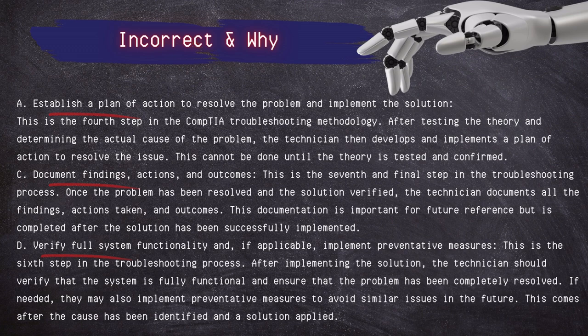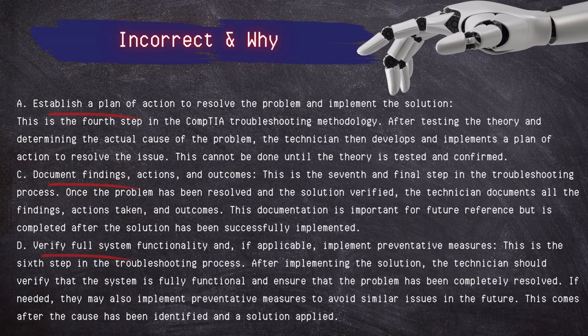Document findings, actions, and outcomes. This is the seventh and final step in the troubleshooting process. Once the problem has been resolved and the solution verified, the technician documents all the findings, actions, and outcomes. This documentation is important for future reference, but is completed after the solution has been successfully implemented.